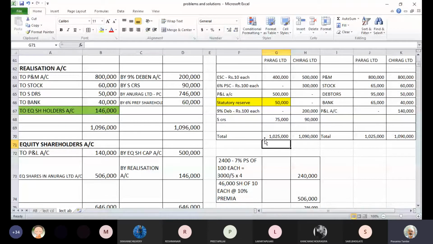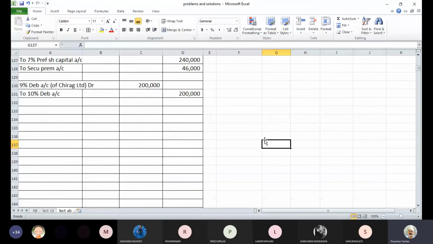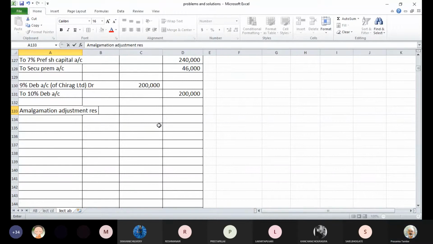For that, we need to pass a separate entry. We have to pass a book entry for that, and the entry will be amalgamation adjustment reserve account debit to statutory reserve account. So we pass a fresh entry: amalgamation adjustment reserve account debit to statutory reserve account.